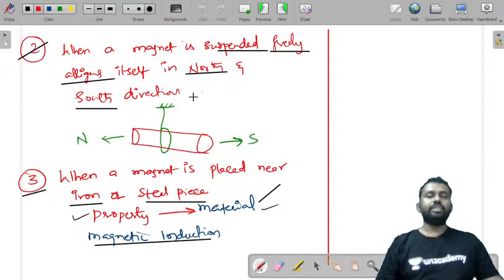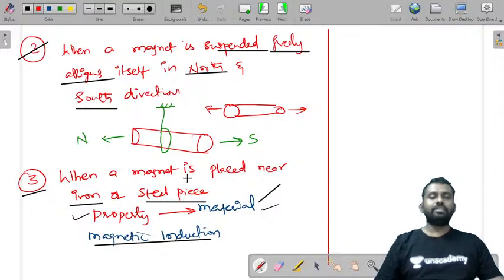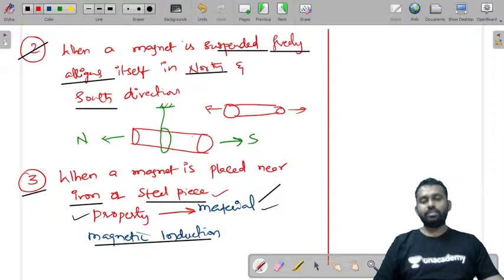Next we have seen that when it is suspended freely, it aligns itself in north and south directions. And when a magnet is placed near it, there is some property transfer, and that transfer is called magnetic induction.